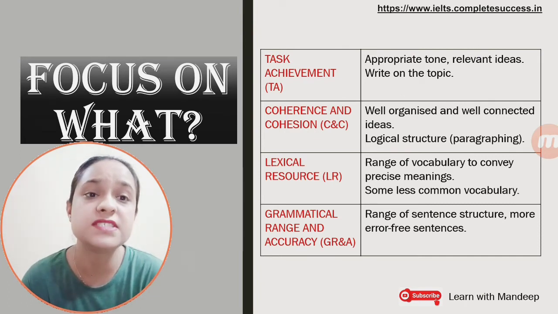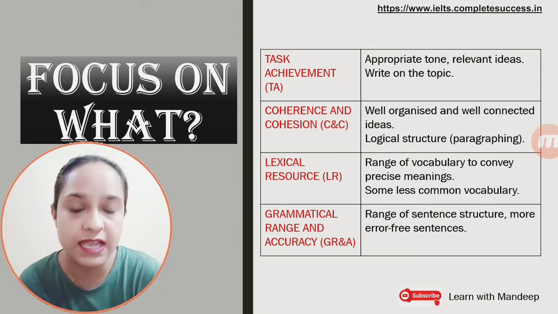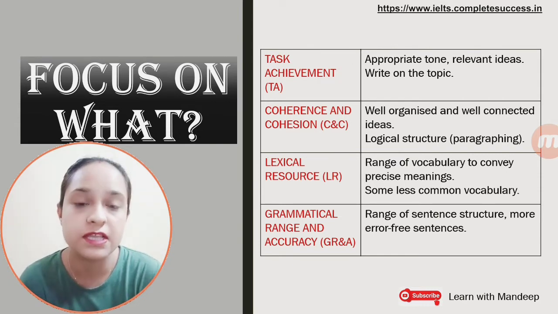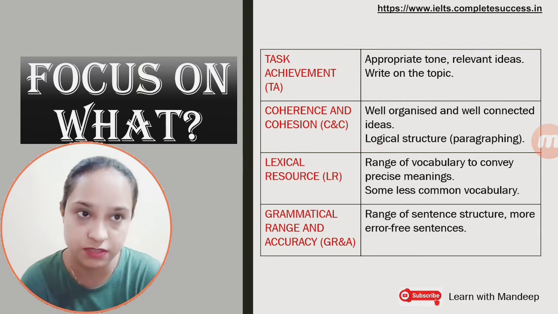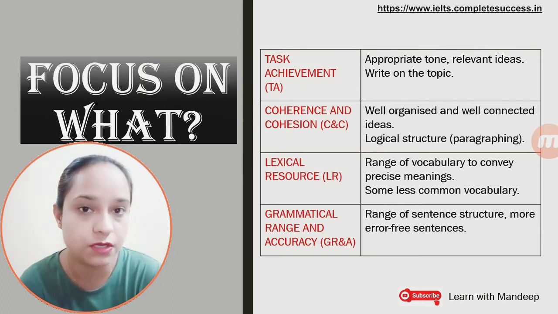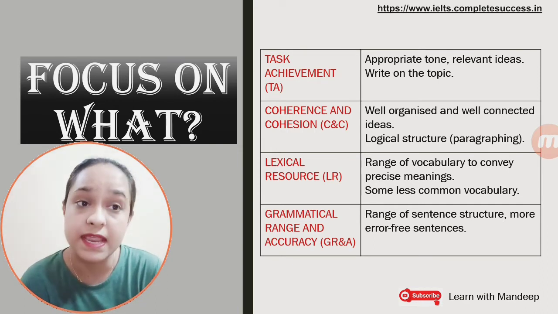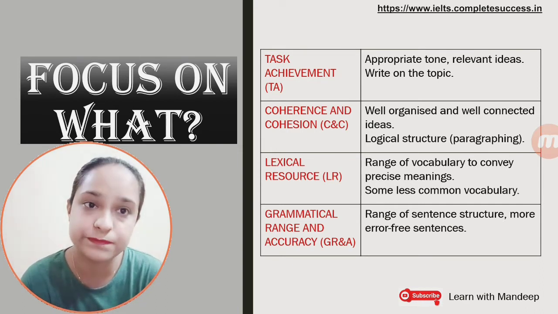Next is coherence and cohesion. Coherence means well organized ideas, means the structure. It should be properly structured. And well connected ideas means using the connectors, that is cohesion. You have to use appropriate connectors depending upon formal and informal, and it should be in proper paragraphs.